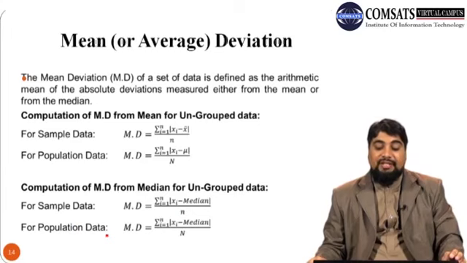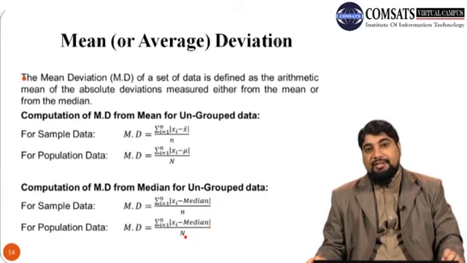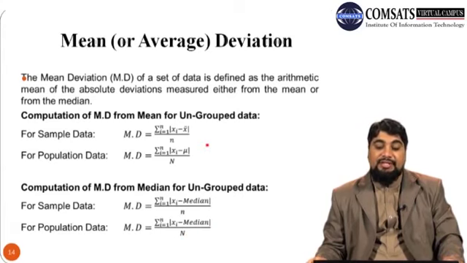And for population data the formula is the same. The median is calculated from the population data instead of sample data, and the sum is divided by capital N, the total number of observations in the population. So these are the formulas for calculating mean deviations for the ungrouped data, mean deviation from mean and mean deviation from median.